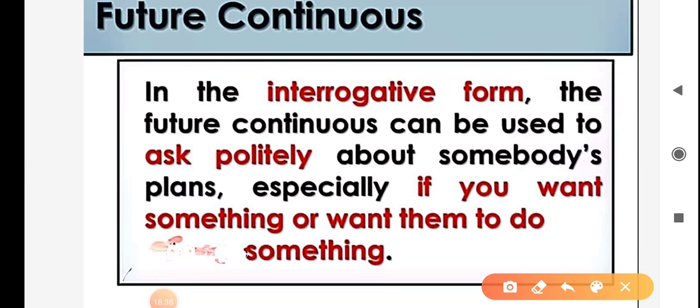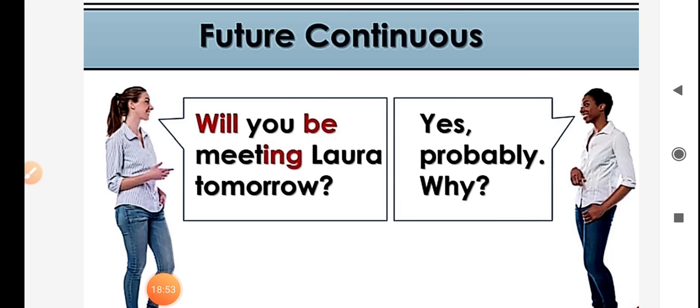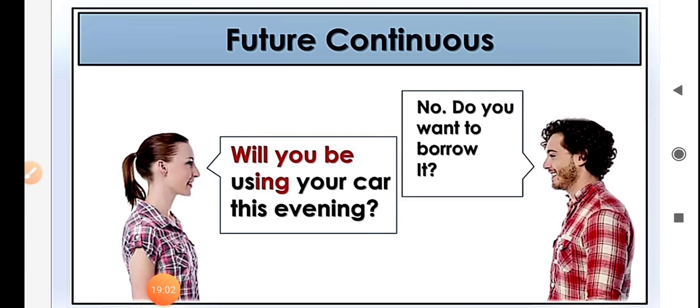Note, in the interrogative form, the future continuous can be used to ask politely about somebody's plans, especially if you want something or want them to do something. For example, will you be meeting Laura tomorrow? Yes, probably. Why? Will you be using your car this evening? No. Do you want to borrow it?